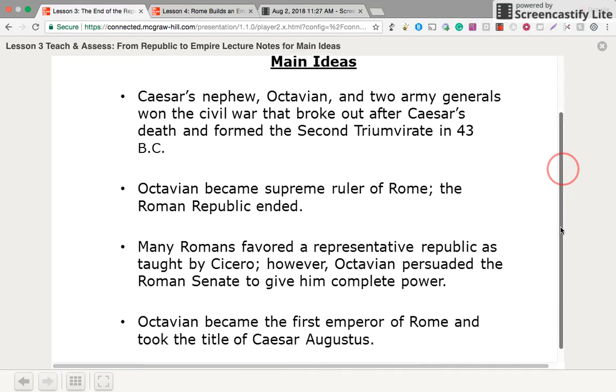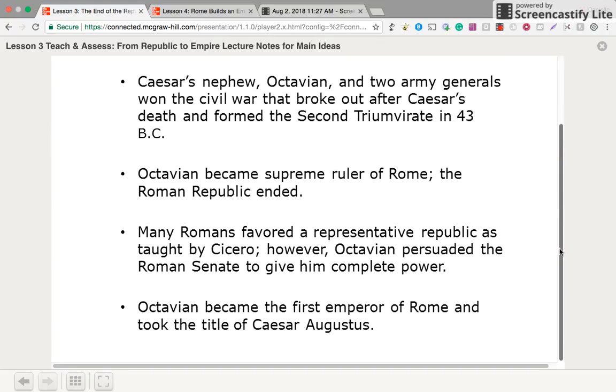Caesar's nephew Octavian and two army generals won the civil war that broke out after Caesar's death and formed the Second Triumvirate in 43 BC. This again leads to a more power struggle. Octavian and Mark Antony destroy the Triumvirate with their power struggles, leading to Octavian becoming the supreme ruler of Rome and the end of